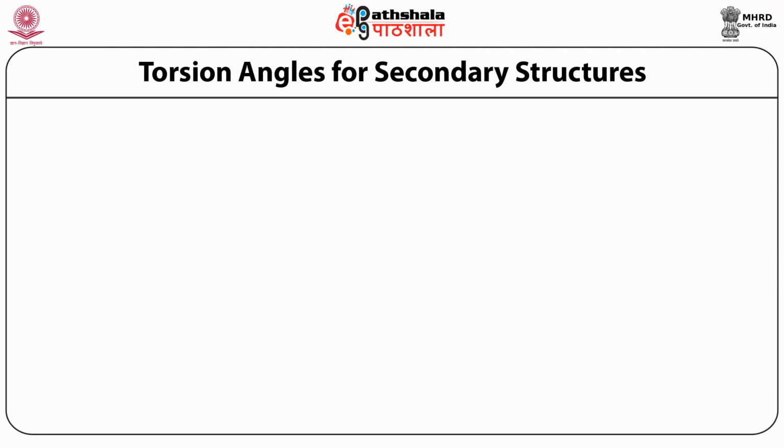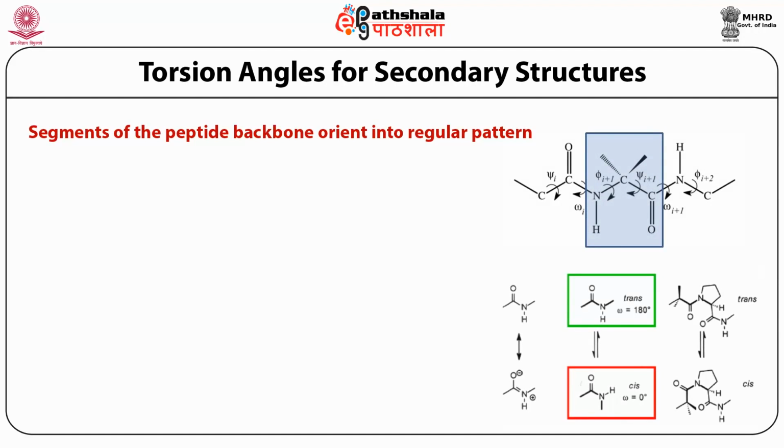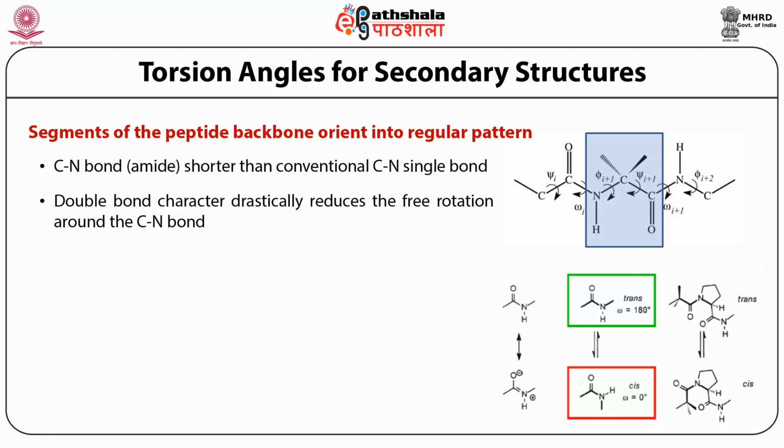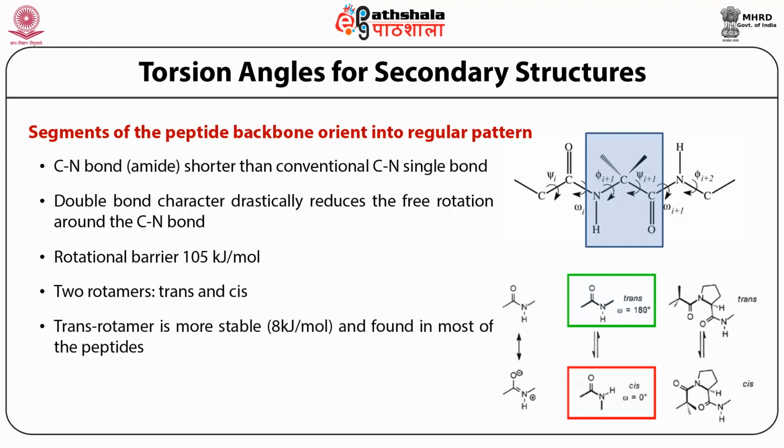So when we talk about secondary structure, we talk about how a segment of the peptide backbone is oriented in space. This amide bond in a peptide is shorter than any conventional CN single bond. That has to do with the double bond character. Not only does the length get reduced because of this double bond character, it also reduces the free rotation around the CN bond. So there is a rotational barrier, and because of that we can have two rotamers, that is cis and trans. Normally the trans rotamer is more stable.